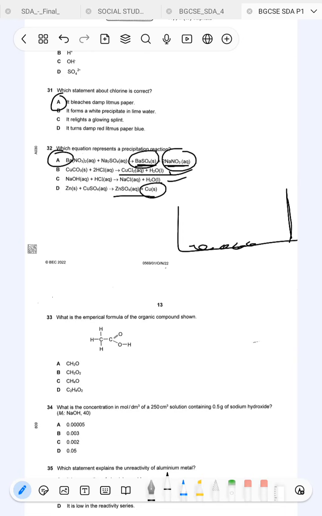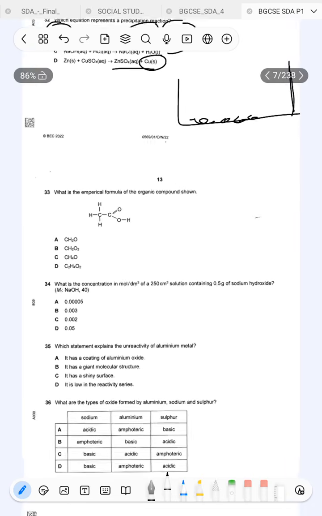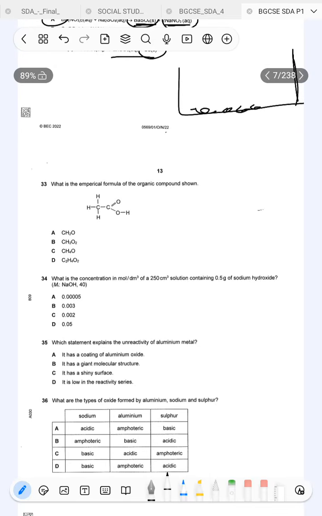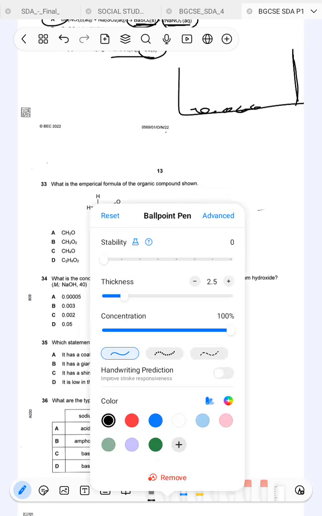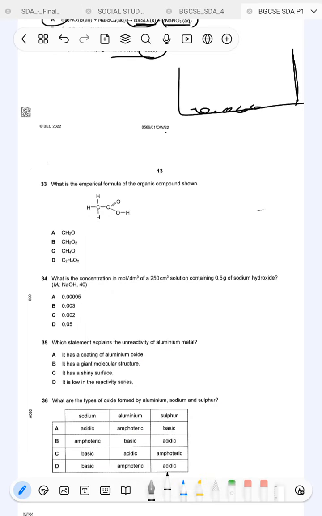All right, let's continue. What is the empirical formula of the organic compound shown? So empirical formula, remember, it's a simplified molecular formula. So first we have to generate the molecular formula.